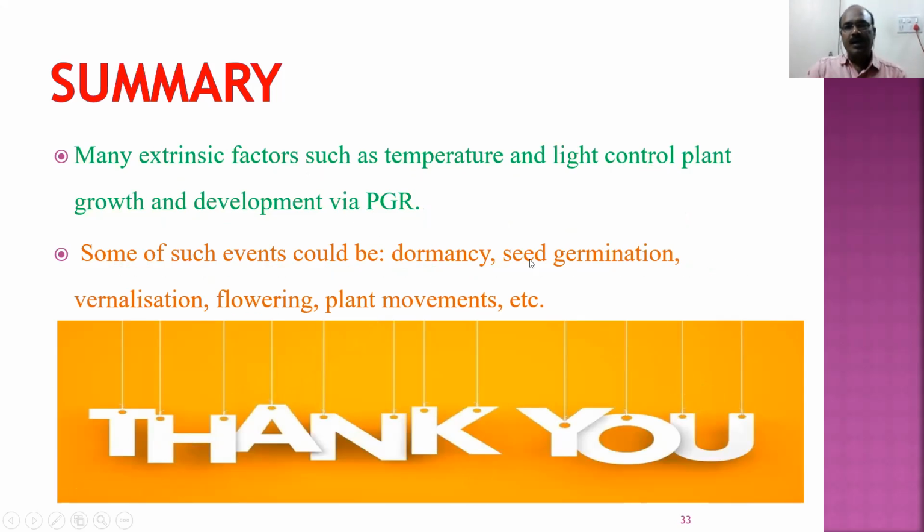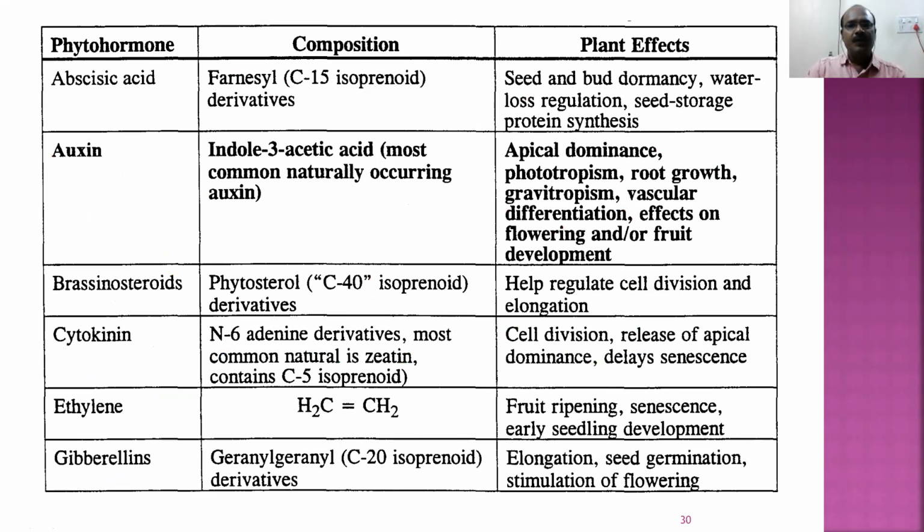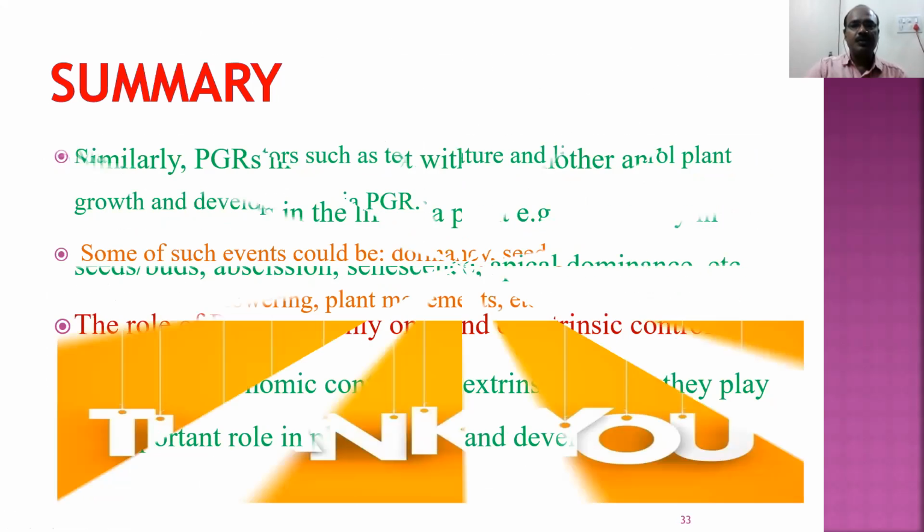So I thank you all. If you can get an idea from this particular table, it will be very useful for you. So you must remember, 5 plant growth regulators are there, classified into 2 types: plant growth promoters and plant growth inhibitors. Auxins, cytokinins, gibberellins are called plant growth promoters, and ethylene and abscisic acid are called plant growth inhibitors. Each one of them has a different function to perform.